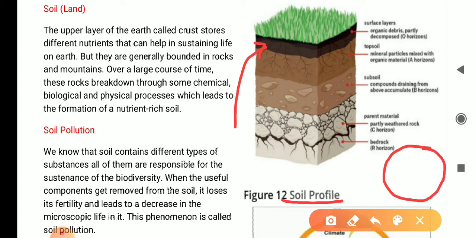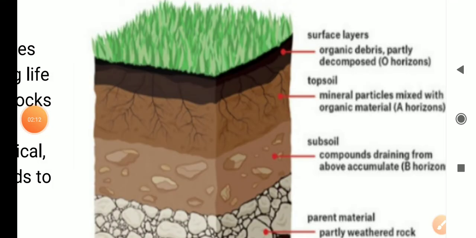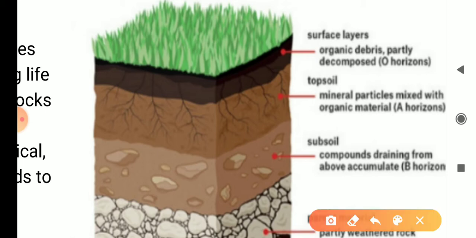understand through this diagram. Suppose this is our earth, and if we dig out a piece of this earth crust, this piece is shown here. Now it is divided into different layers, and these layers show the soil profile. In this picture of the soil profile, we can see this piece of land has been divided into various layers. The uppermost layer, the first layer we can see here, is the O horizon.